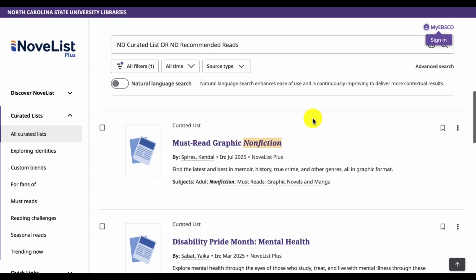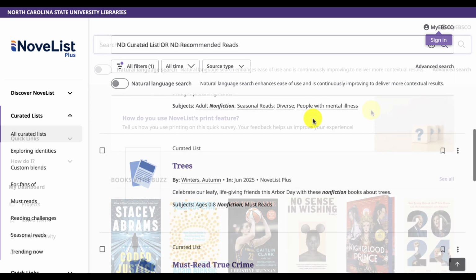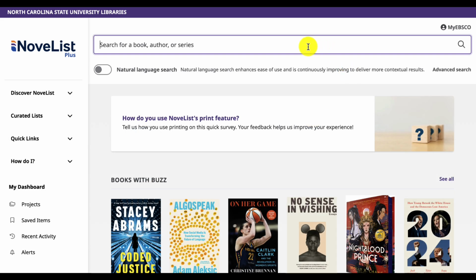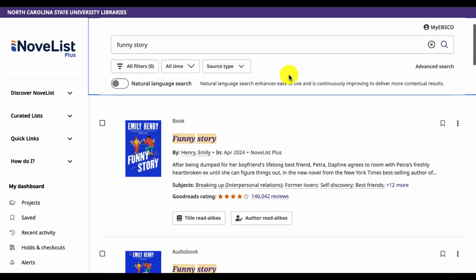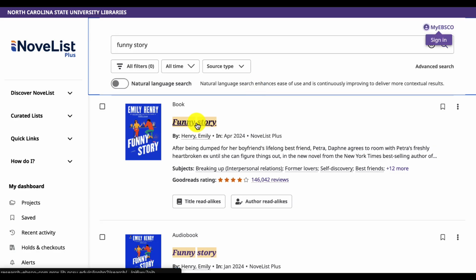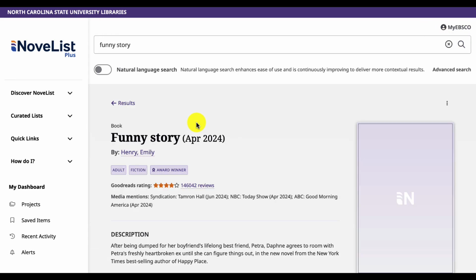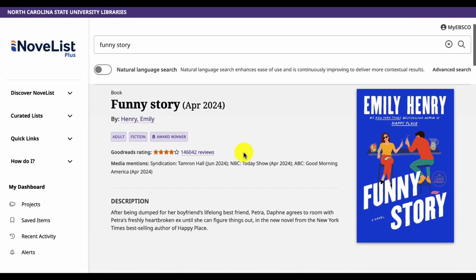Now that you know the ways to search, let's look at an individual book page. There are 3 types of item pages in NoveList: book pages for individual titles, author pages, and series pages. In this example, we will search for the Emily Henry book, Funny Story.